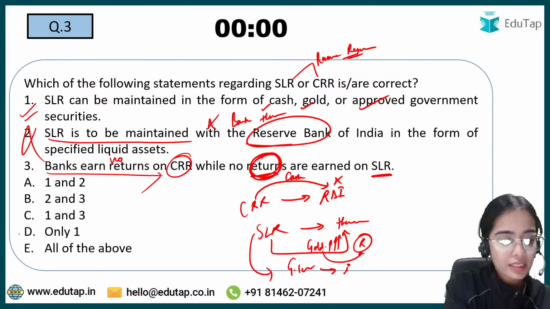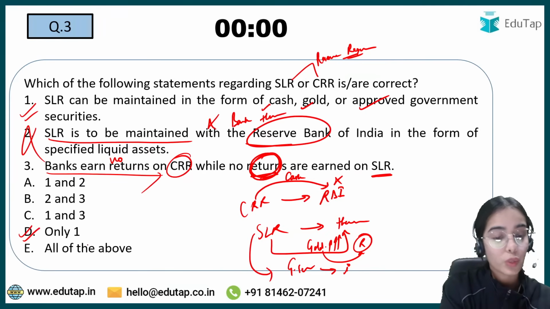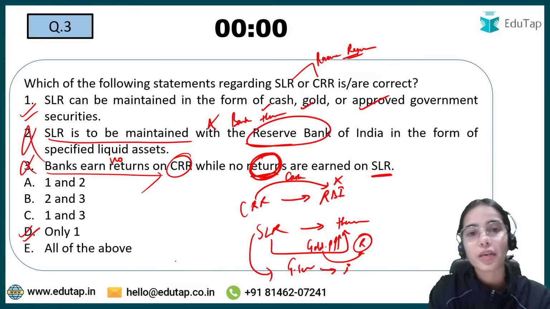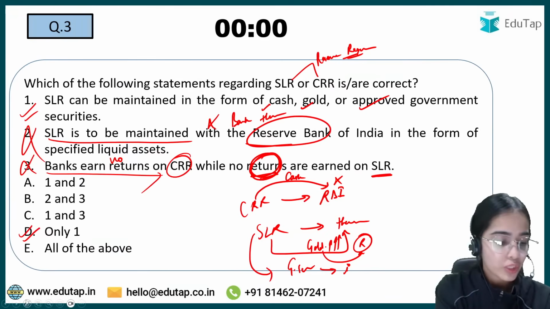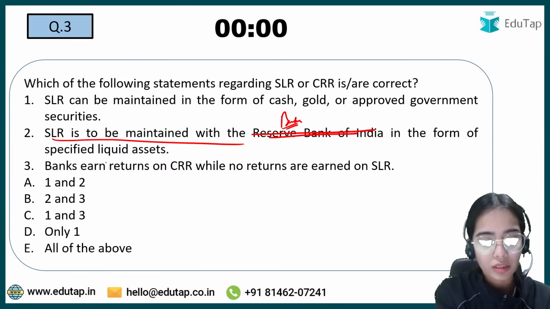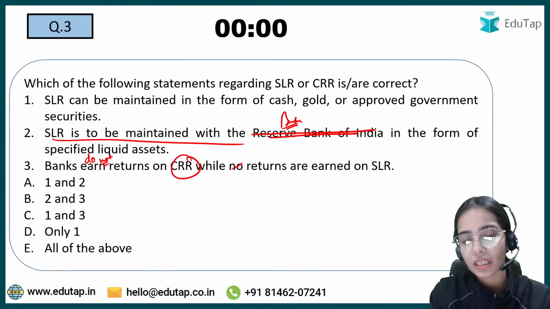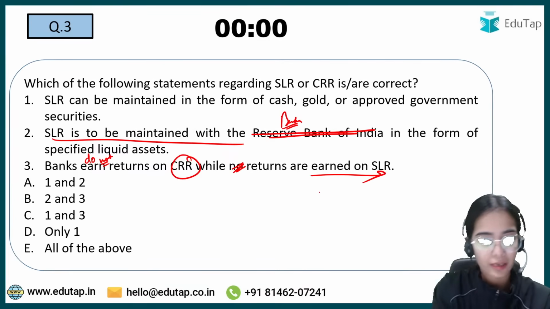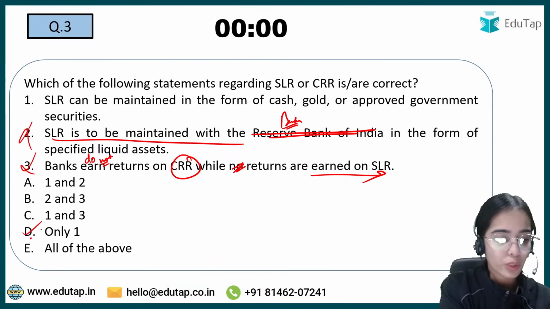So here the answer is only one. Only one. Very good, because second and third statements both are wrong. I hope this is clear that SLR is to be maintained with the banks themselves, and banks do not earn returns on the CRR, but there are returns earned on SLR. So second and third statements are wrong. Only one is the answer here.